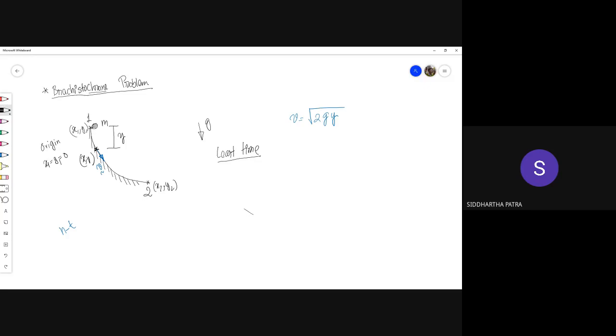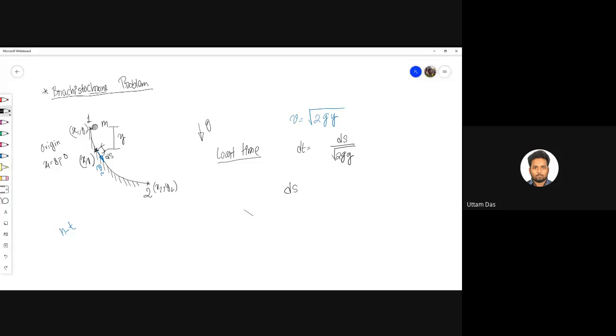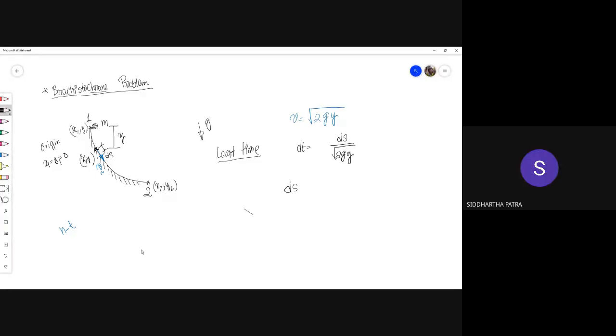Then let's say it travels a differential distance ds along the path with that velocity. Then the differential time taken to travel that differential distance ds is ds divided by the square root of 2gy. Now if you really think about it, is y positive or negative? I have not drawn the axes, but you can take them like this, x and y.